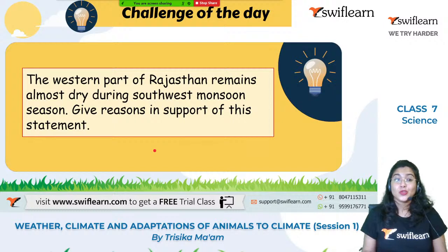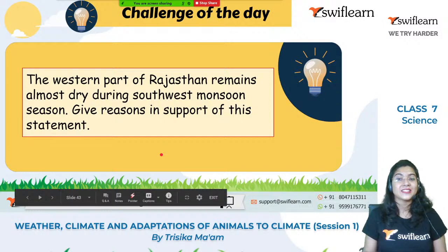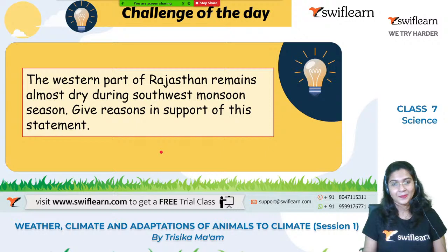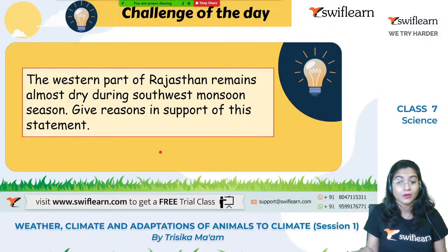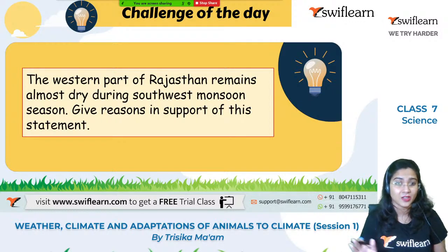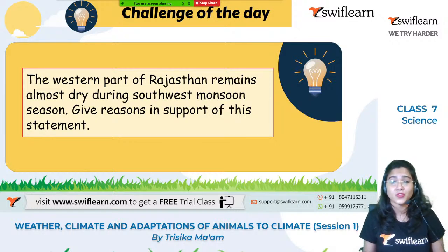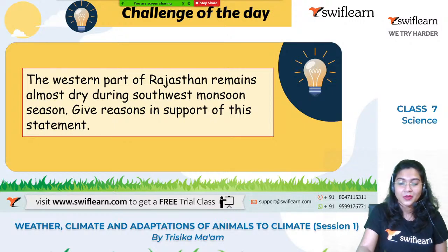Okay, so now let me give you a challenge of the day. So, what is the question? Let me see who can give me the answer now. The western part of Rajasthan remains almost dry during the southwest monsoon season. We generally know that the monsoon season means we will get rainfall, but in the case of the western part of Rajasthan, it is actually not the scenario. It is very dry, almost dry. Give a proper reason in support of the statement. Let me see who can give me the proper answer.